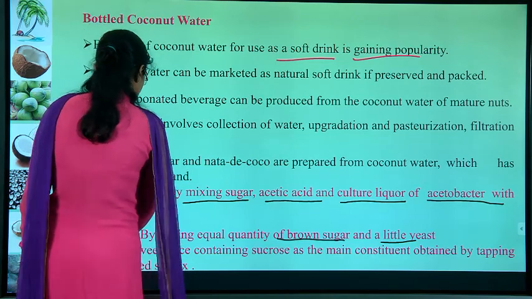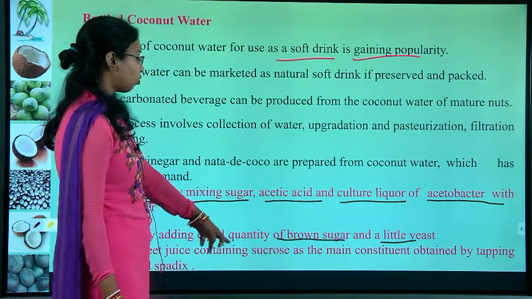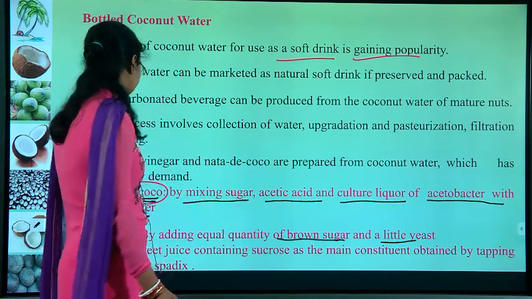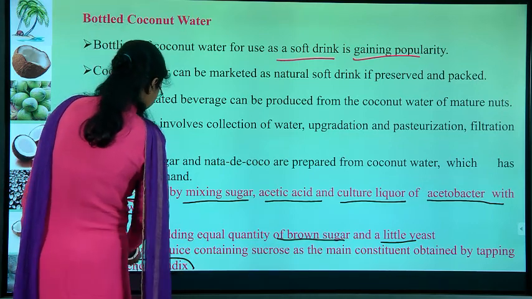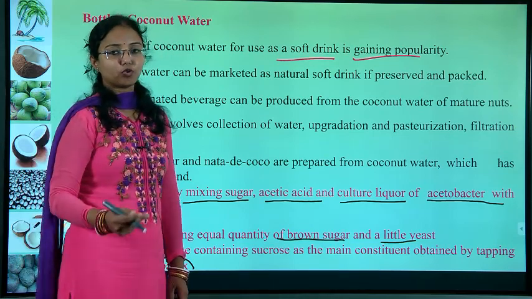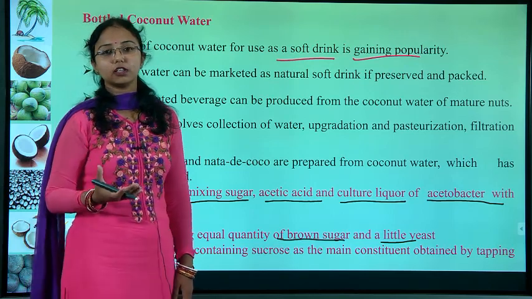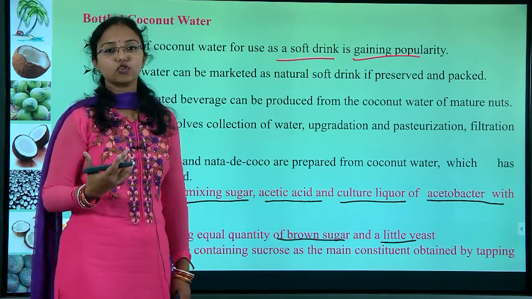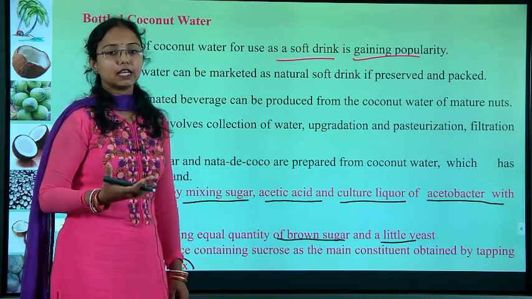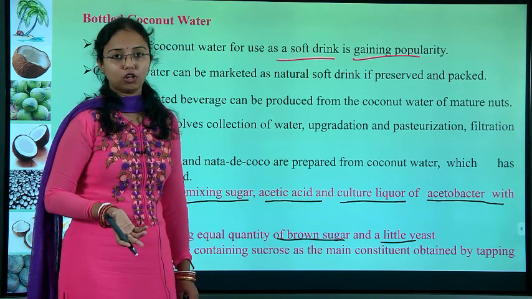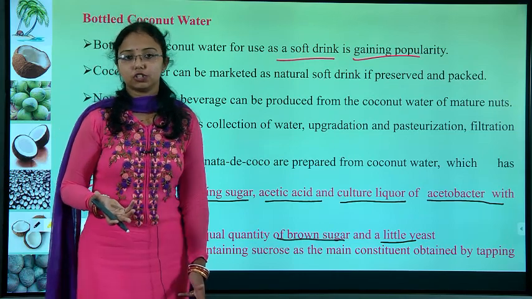Next is the toddy. It is also very famous in Kerala. It is a sweet juice containing sucrose as the main constituent, obtained by tapping the unopened sap. So here you can see, from the unopened sap of the coconut you can get toddy. Generally toddy is collected in the early morning. As the days pass, it ferments and produces alcohol. So toddy is a quite famous beverage in Kerala.